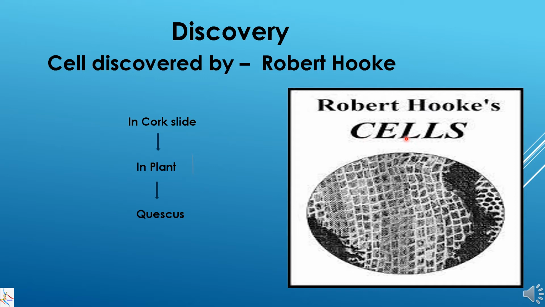Now we know that cork is a dead tissue, so the wall or the outer structure which he saw was actually a cell wall in which suberin is deposited, and there is nothing inside. So basically he saw a dead cell.